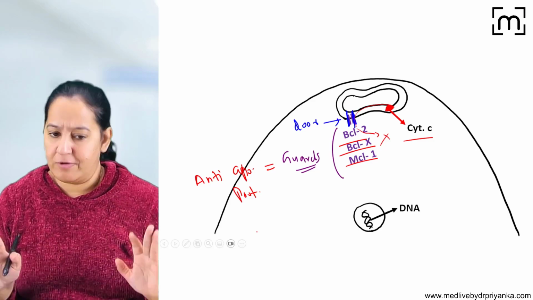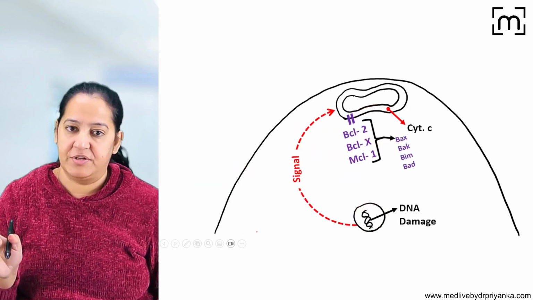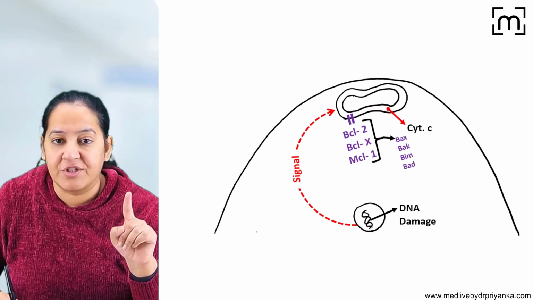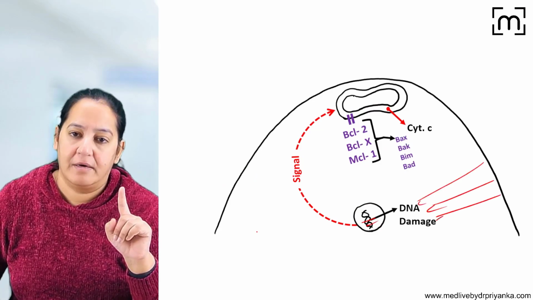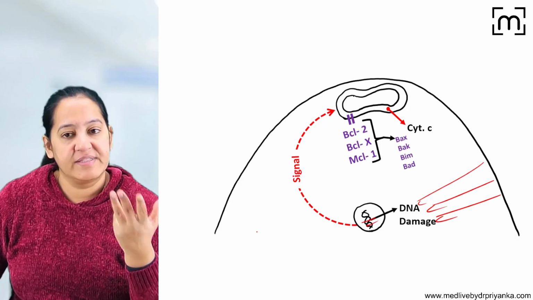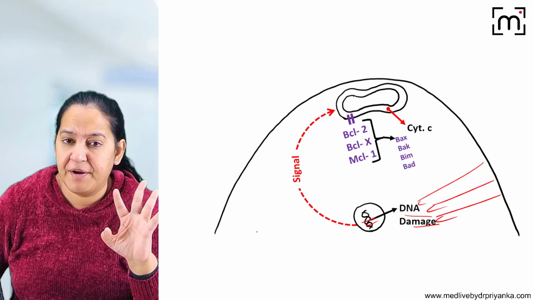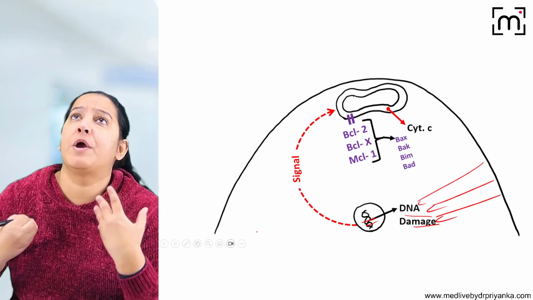Till now, everything was normal. Now, DNA of this cell gets damaged. DNA of the cell gets damaged due to some external influences, some external agents, some external carcinogens. So physical, chemical, biological, different agents are causing the damage to the nucleus. It cannot be repaired. It's too much damage, beyond repair.